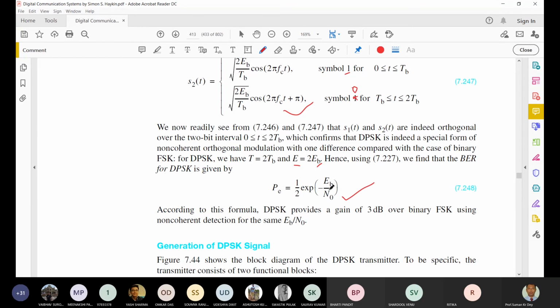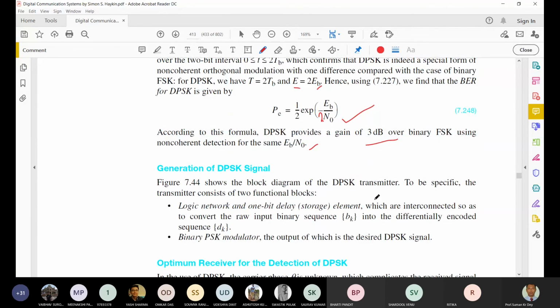Now, if we look at the probability of error or BER for DPSK and non-coherent binary FSK, in the DPSK there is a gain of 3 dB over binary FSK using non-coherent detection for the same EB by N0. Because in the binary FSK there are two terms, exponential of minus 1 by 2 versus minus 1, indicating the 3 dB. Okay, so that's why a 3 dB gain is there.